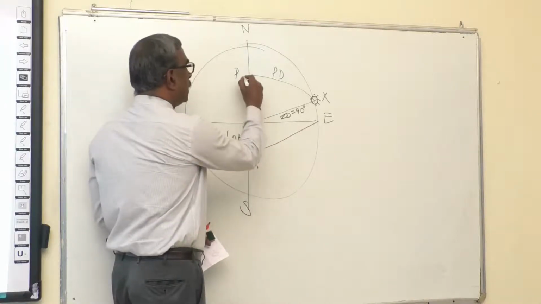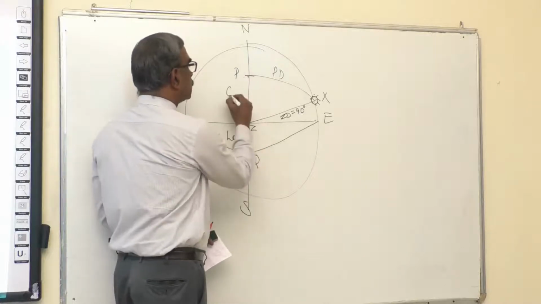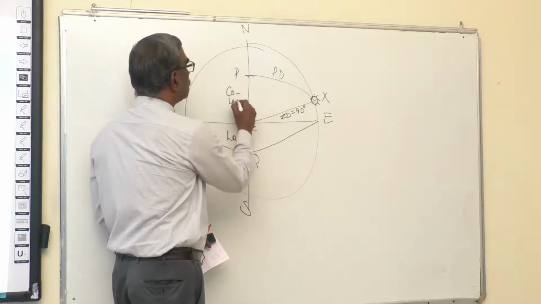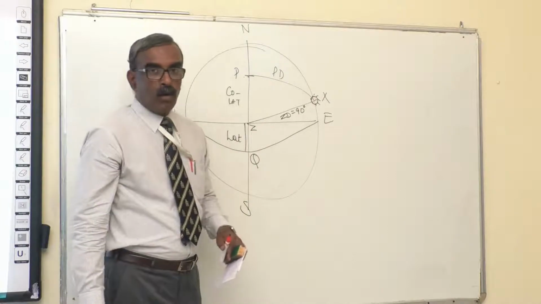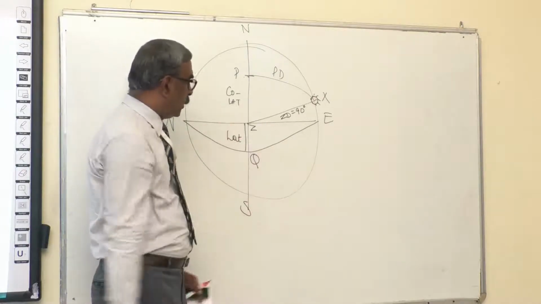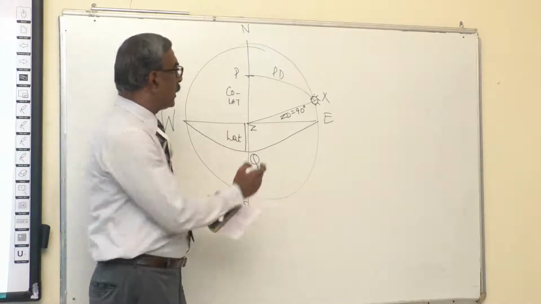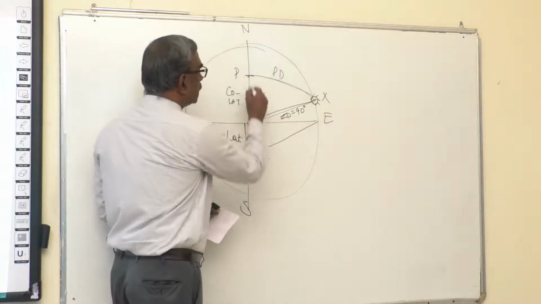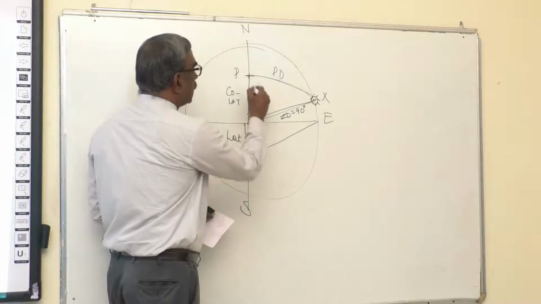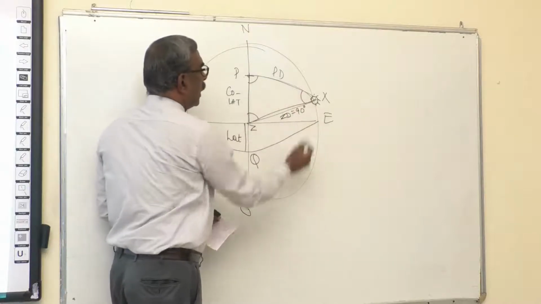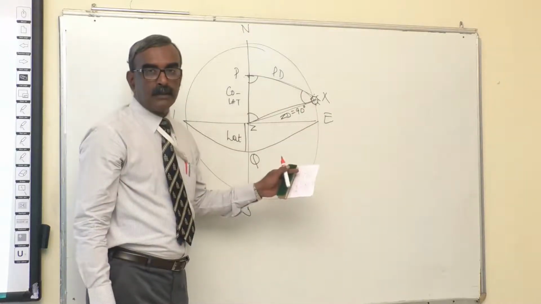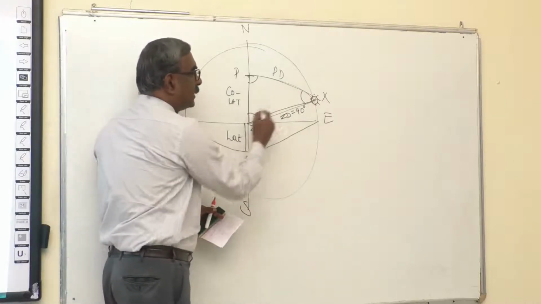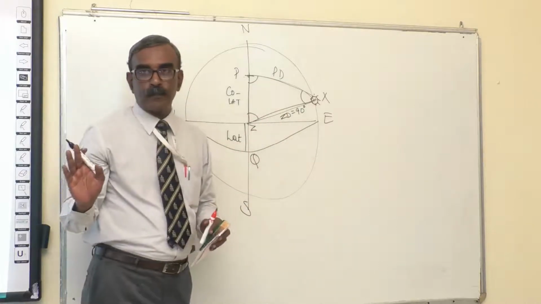So this angle between P to Z is called co-latitude. So here we have a unique condition where this particular spherical triangle has 3 sides and 3 included angles, and out of those 6 parts, 3 included angles are not equal to 90 degrees.